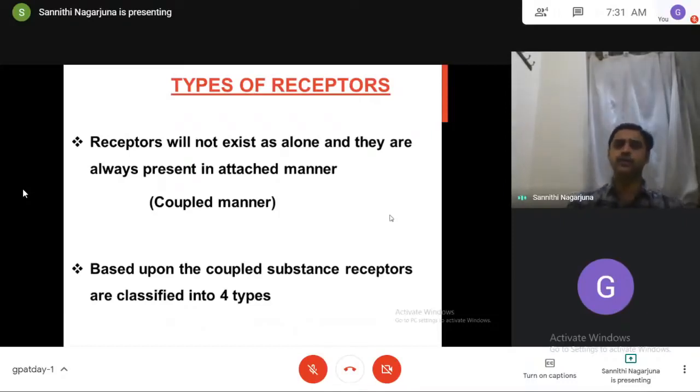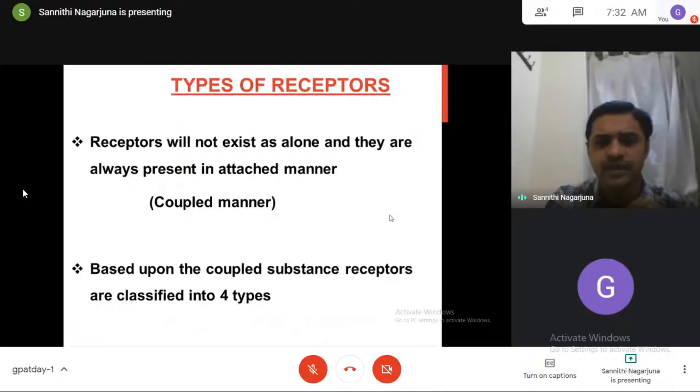Coming to the next important topic, types of receptors. If you see receptors, the common property is that receptors will not exist alone, single. They are always present in a coupled manner, in an attached manner.